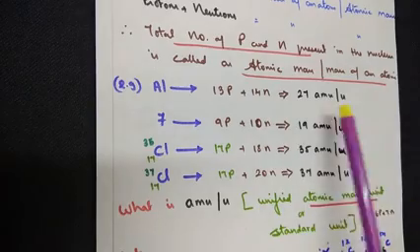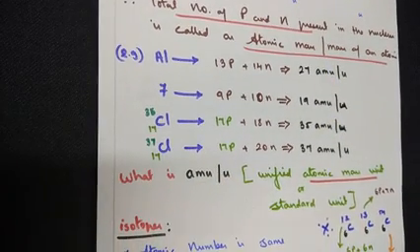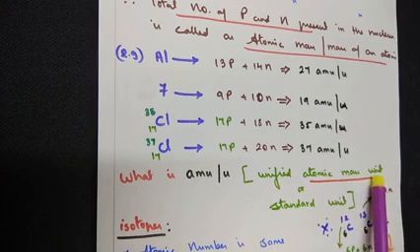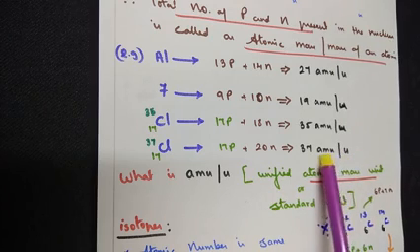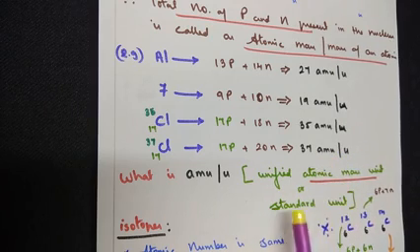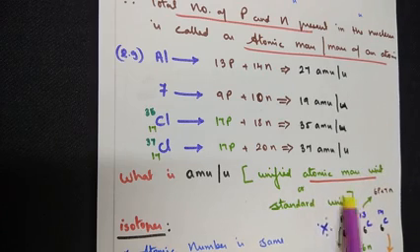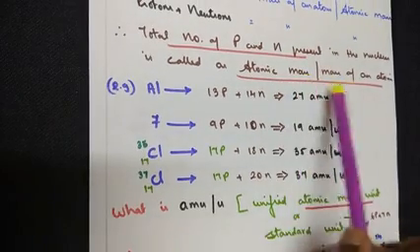Now, let's move on to the meaning of AMU or u. The expansion is unified atomic mass unit when you represent it as u. When you represent it as AMU, it stands for atomic mass unit. It's a standard unit for calculating the atomic mass of an atom.